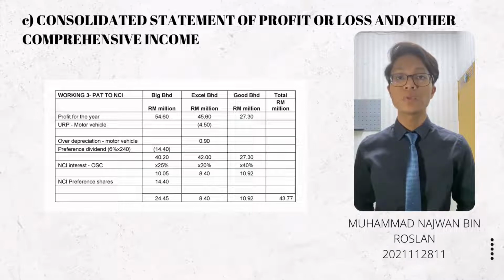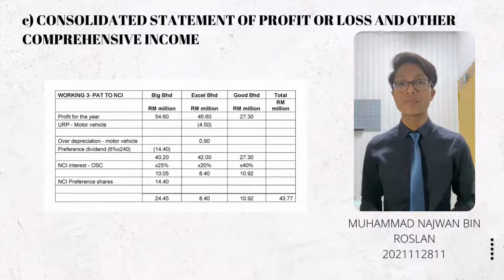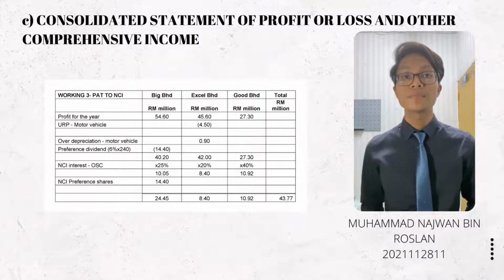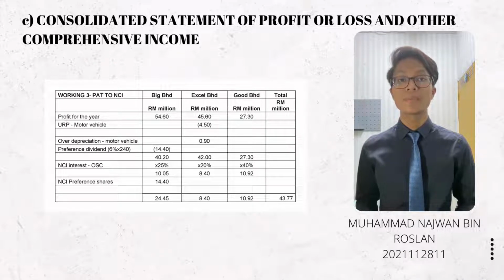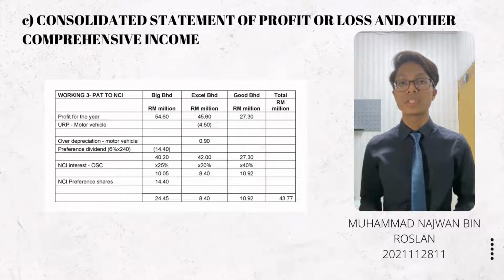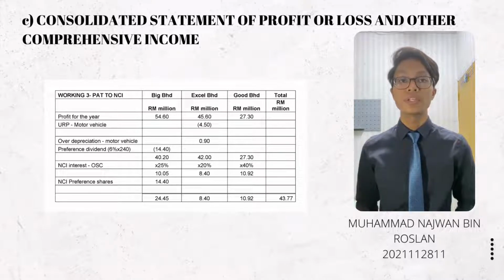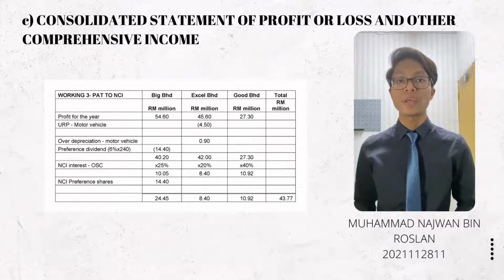Then we times it with the non-controlling interest of ordinary share capital of 25%, and then we will get 10.05 million. Then we will add the non-controlling interest preference shares amounting to 14.40 million, and then we will get the total of 24.45 million.